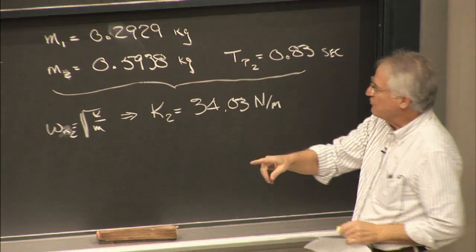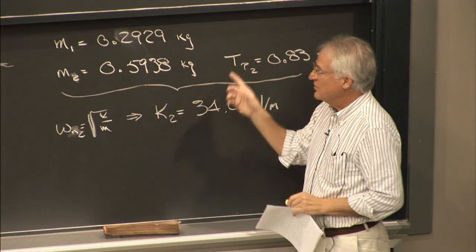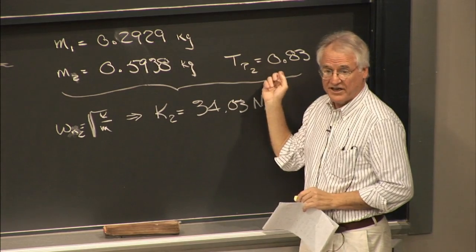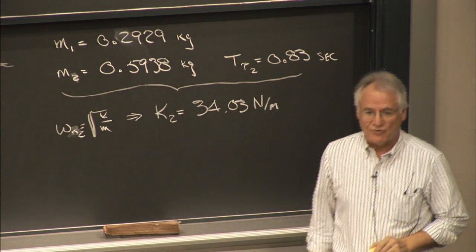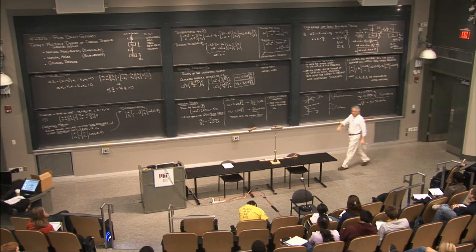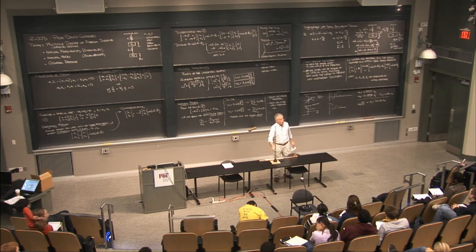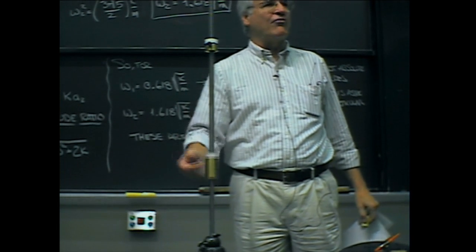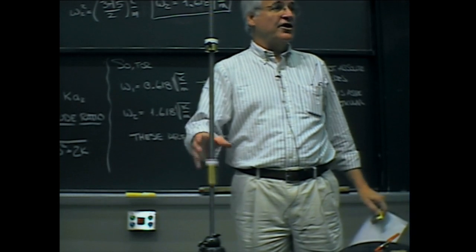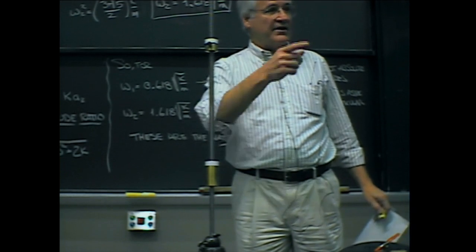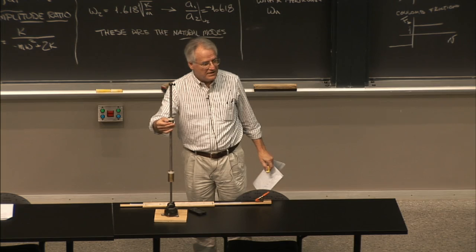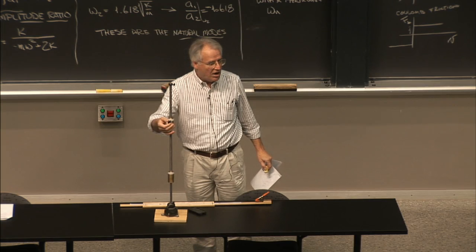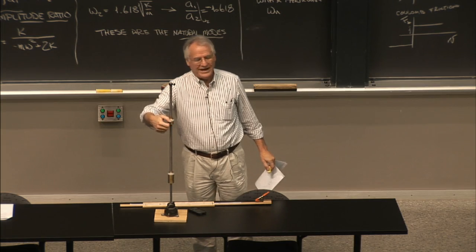This is exactly what you said. Freeze the first mass, displace the second, measure the period, and you get the natural frequency for basically K2 over M2, so you got K2 out of it. Yeah, Douglas? How come it gives you just a natural frequency and not a damped natural frequency? Oh, no, it absolutely is.